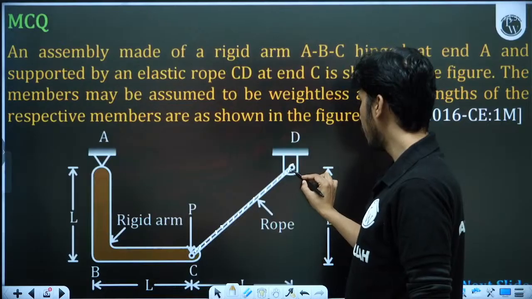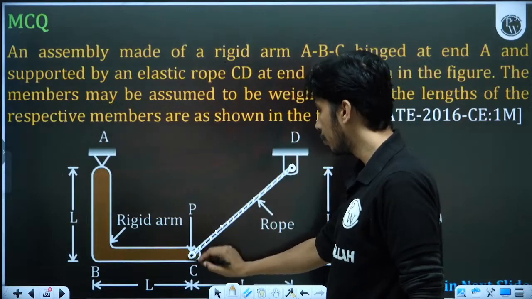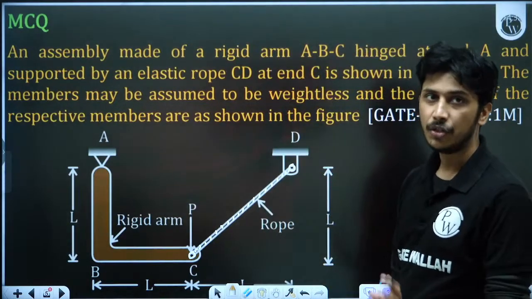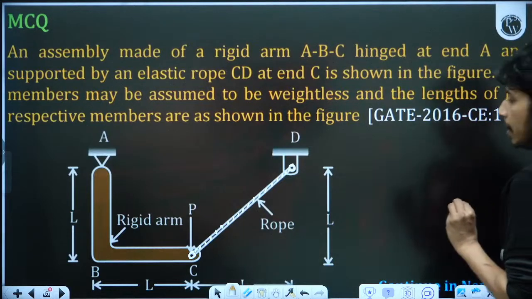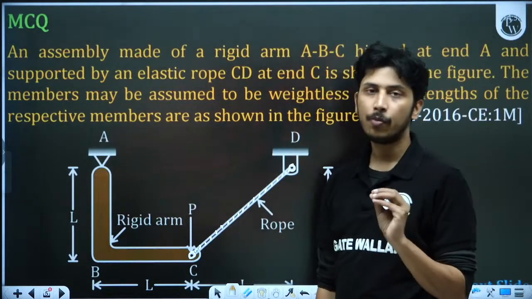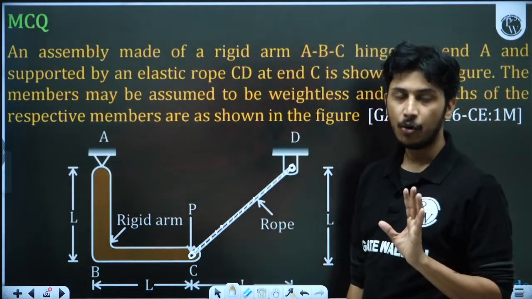Here at this point is a hinge. Here this is also a hinge. Rope always connects two things with the hinge. Rope connection is always hinge. Okay, and rope is not able to take compression. Rope is only able to take tension. Rope is a tension taking member.